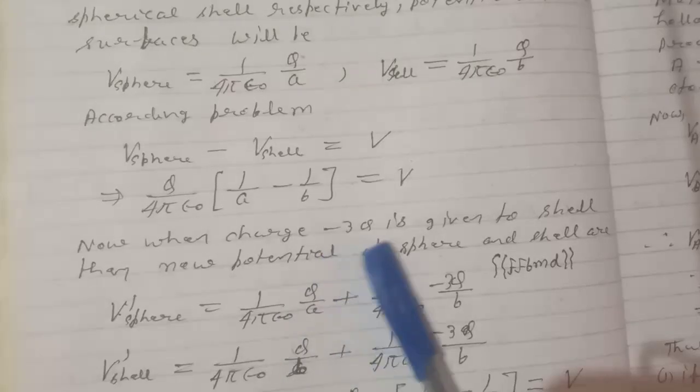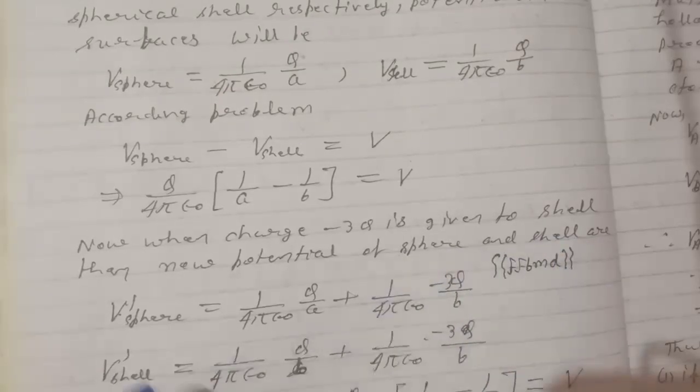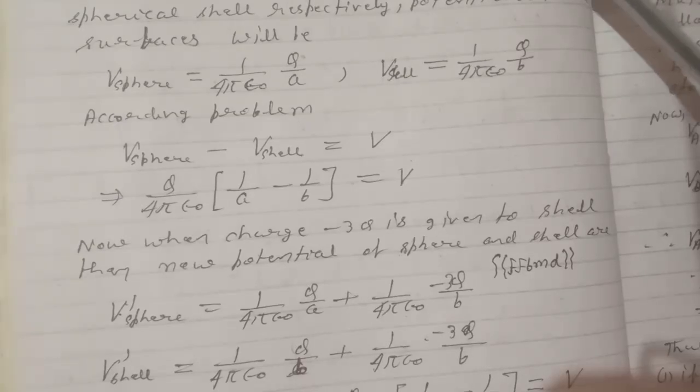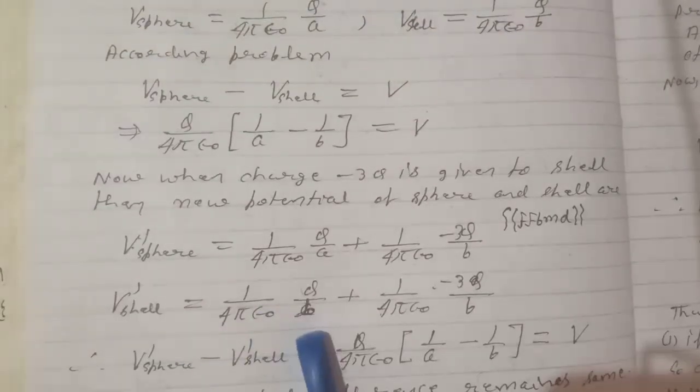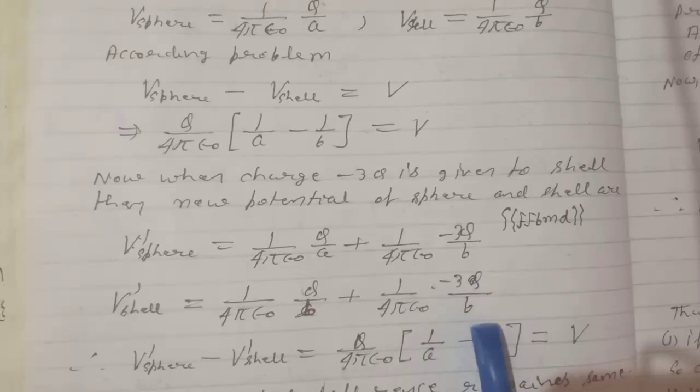Now when a charge of minus 3q is given to the shell, the new potentials of the sphere and shell are V dash sphere equals 1 by 4 pi epsilon naught q by A plus 1 by 4 pi epsilon naught minus 3q by B, because now this shell has charge minus 3q. So on the smaller sphere, there will be potential due to the shell also. And V dash shell will be 1 by 4 pi epsilon naught q by B, because it is an outside point for the sphere A, plus 1 by 4 pi epsilon naught minus 3q by B.